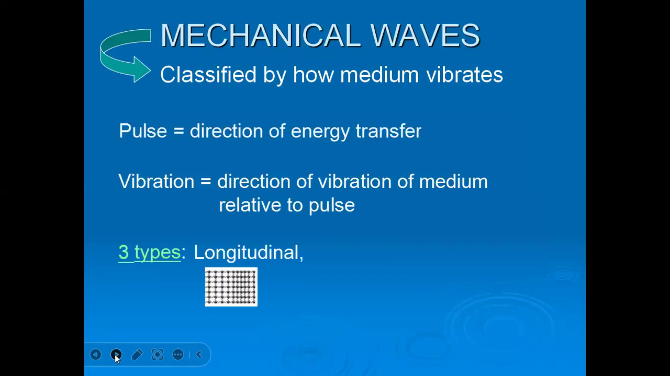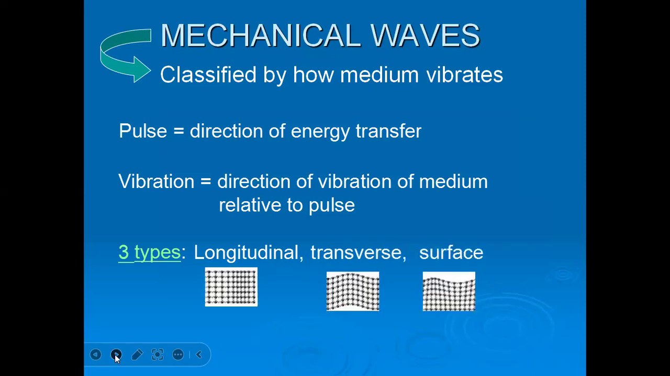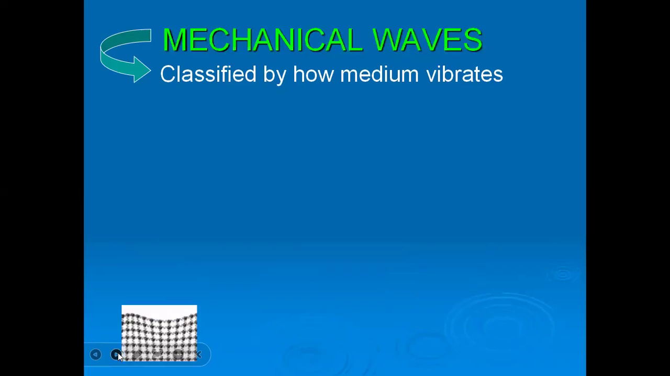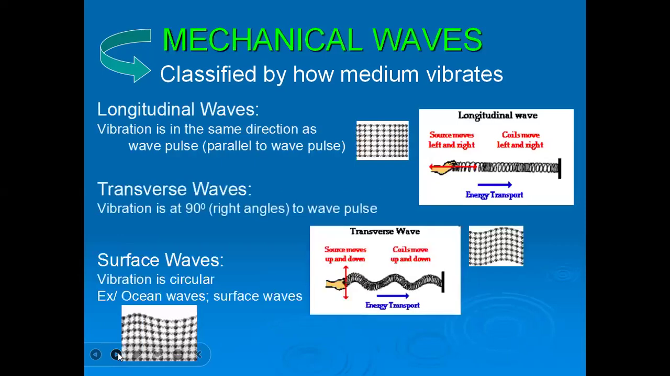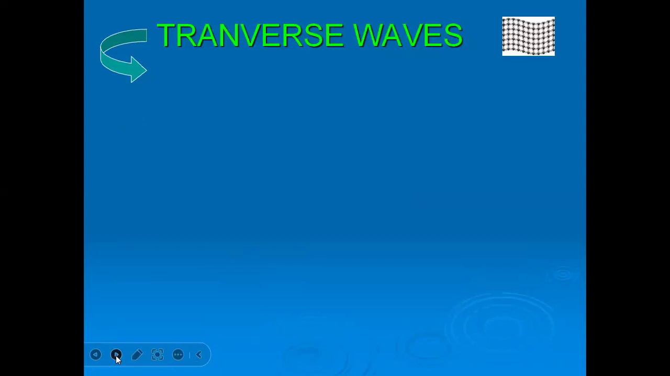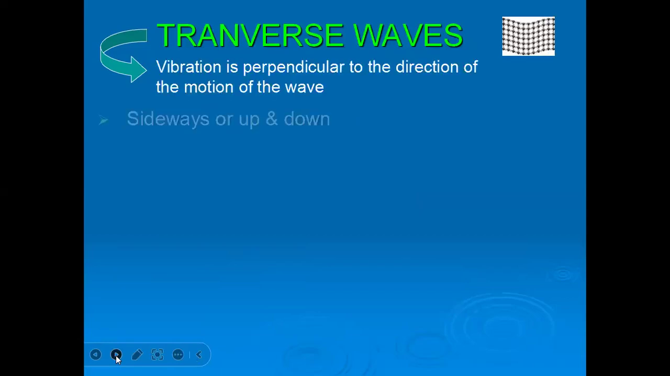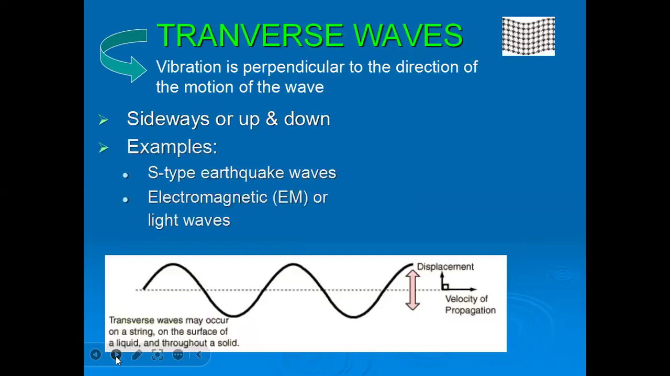There are three types of waves. One is the longitudinal wave, another is the transverse wave, and the third is the surface wave. Actually, a wave of the ocean is called a surface wave. Sound waves are longitudinal, and this is the transverse wave, which transmits energy at right angles. And for surface waves, the ocean energy and surface move. This is the transverse wave, sideways or up and down.